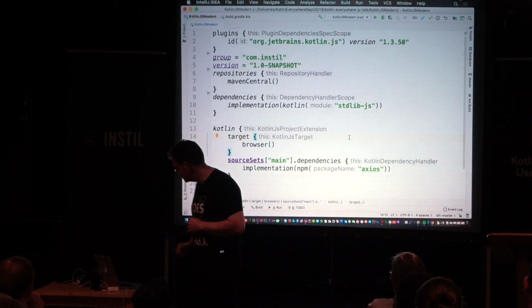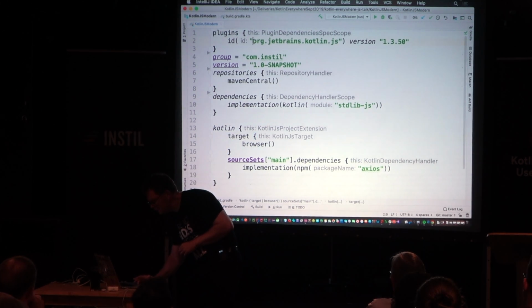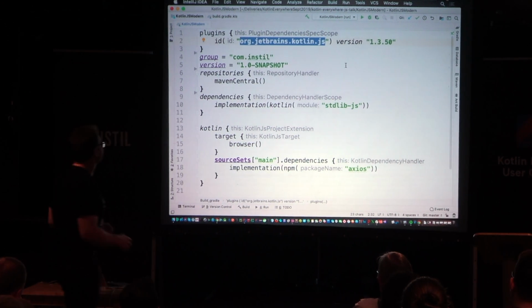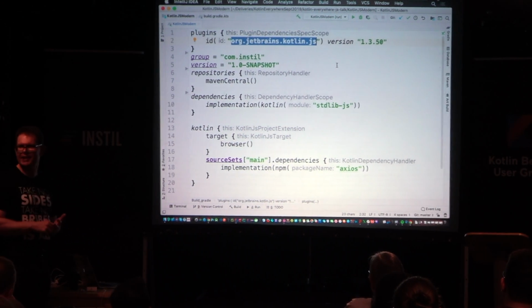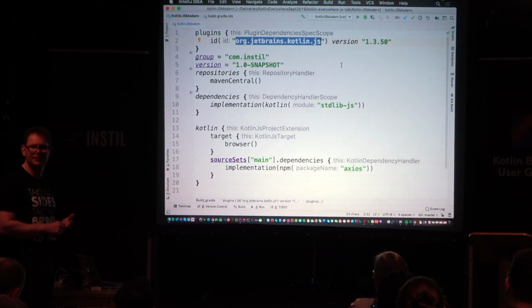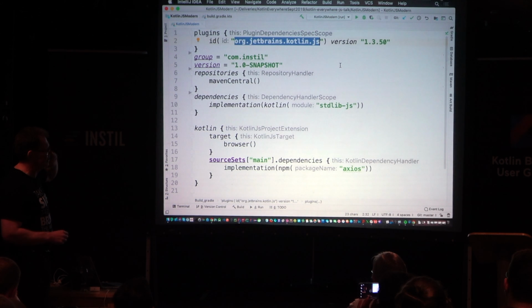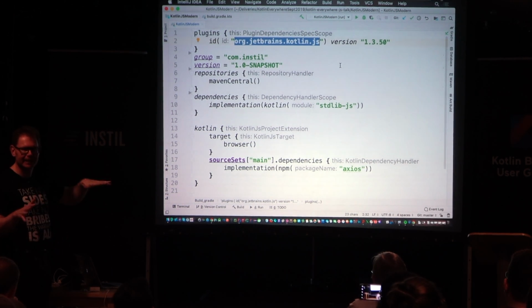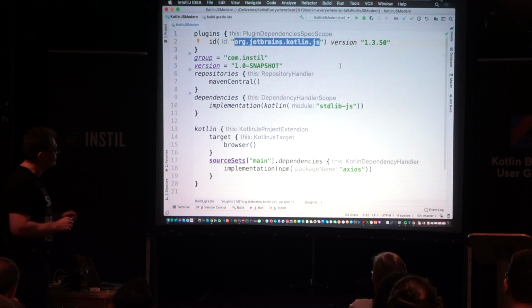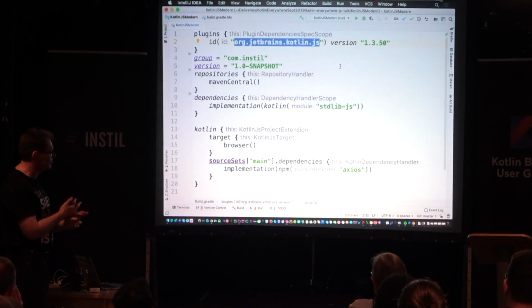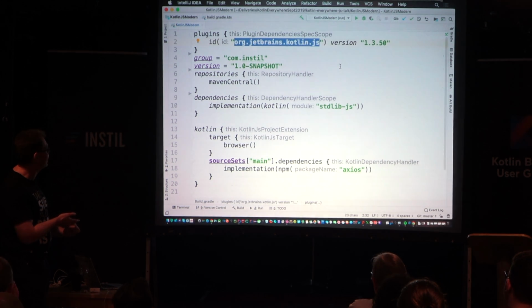So you can see here we're using this new plugin. It has the very snazzy name of org.jetbrains.kotlin.js. They really need to think of a better name for it. But this now will do the same as the Kotlin front end, except allegedly it works a lot better. So this will go out and run the transpiler, but will also bring in node modules and do the whole Webpack thing and so on.